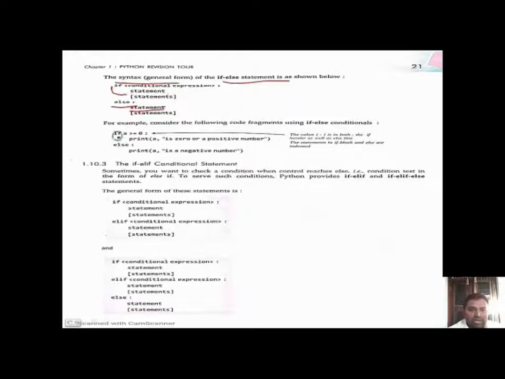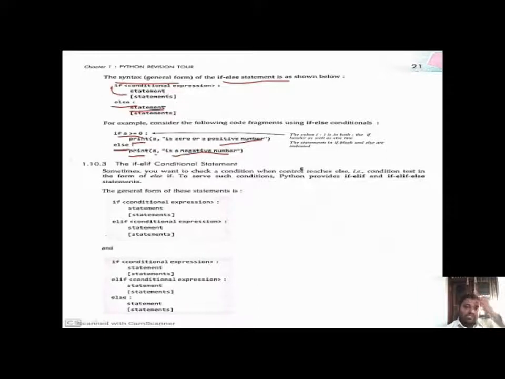For example, if a is greater than or equal to 0, then print "a is 0 or a positive number". Otherwise, the condition is followed by else: print "a is a negative number", which shows the value is a negative number.